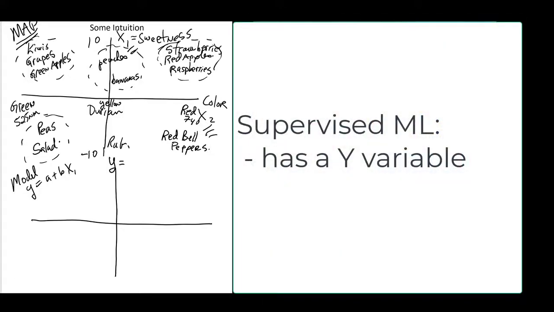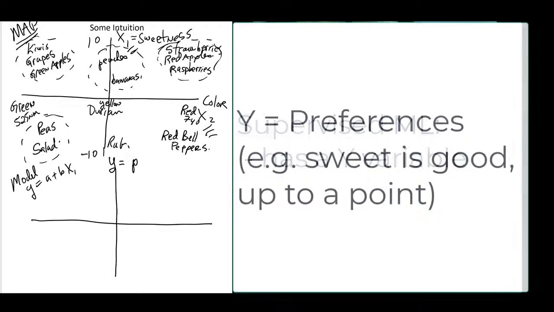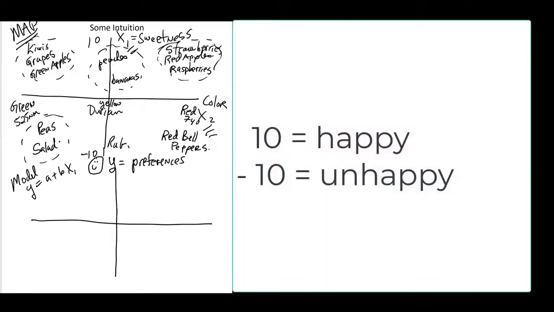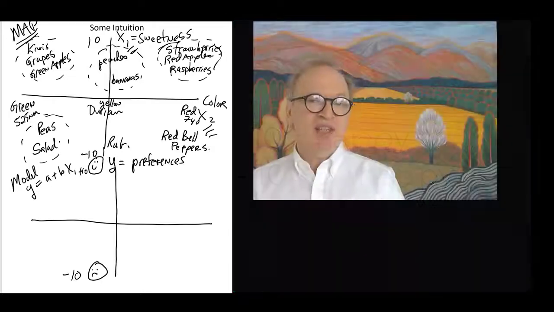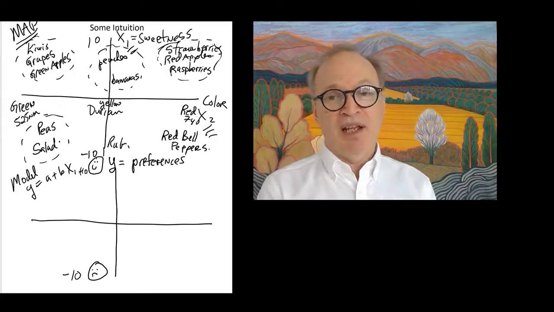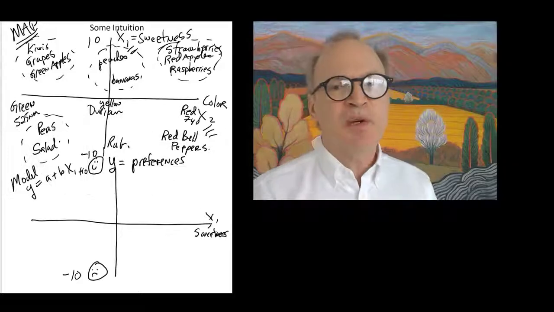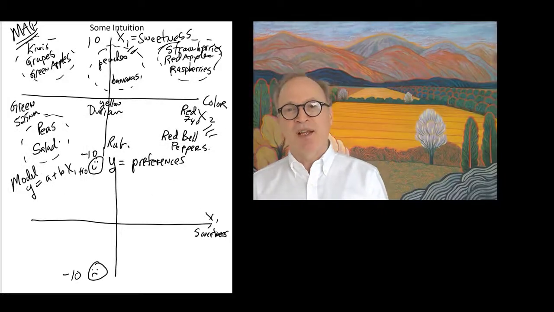Let's say we're trying to predict someone's preferences. Do they actually like this product or not? Preferences. This is how happy they are. If they don't prefer something, let's put a sad face at the bottom. All right. So let's say that's on a scale of -10 to +10. Okay. So we have a scale of preferences. Do they like it or do they not like it? And then on the horizontal, let's take X1, which was sweetness.